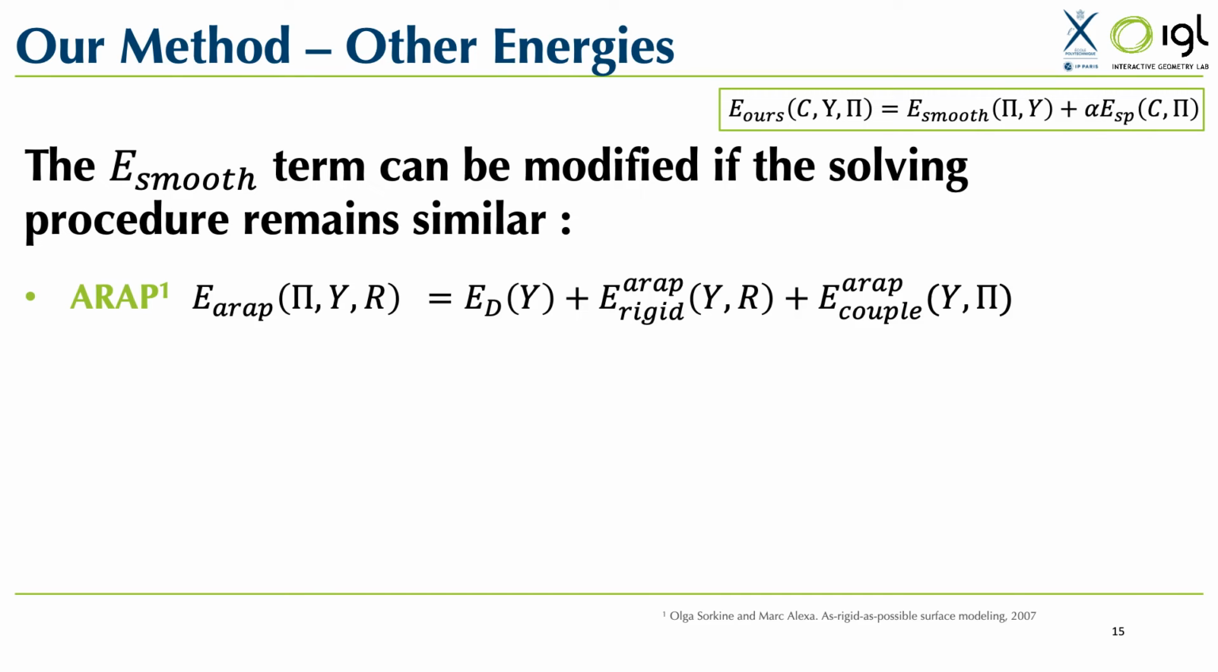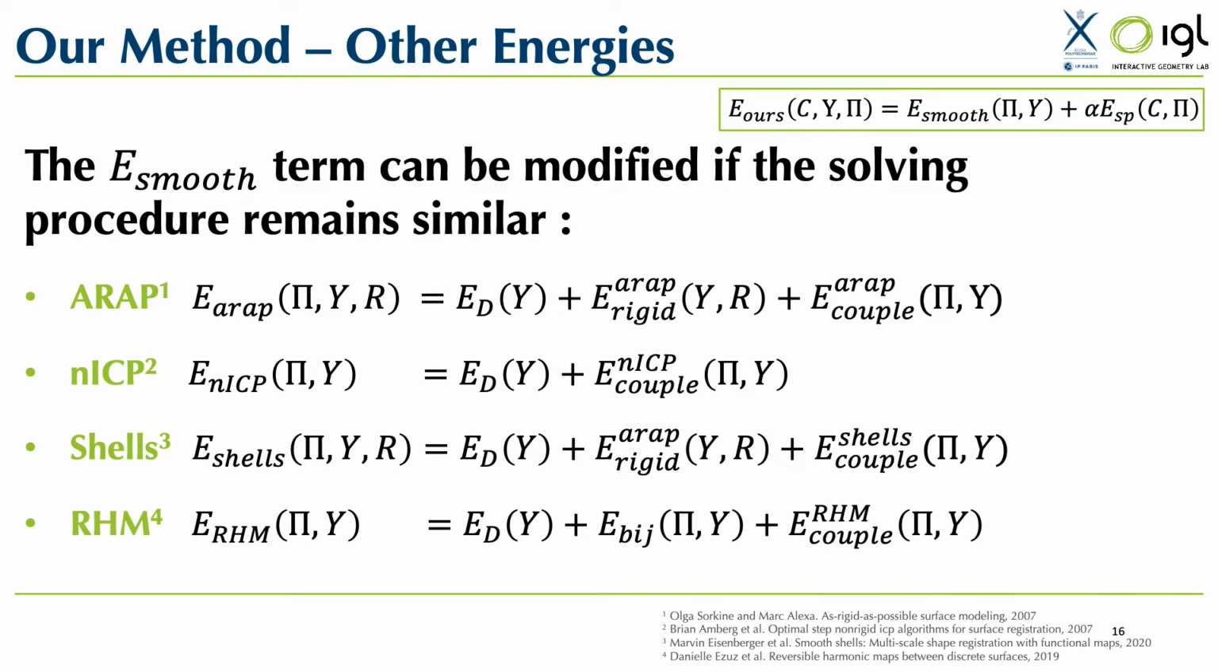For instance, the ARAP energy introduces a new variable R and consists of three terms. First, one which can be interpreted as a Dirichlet energy of the map, a second one which is a local rigidity energy, and the last one which is a coupling between the new variable y and the pointwise map. In particular, we focus on the standard ARAP and non-rigid ICP energies, as well as the ones proposed in smooth shells and reversible harmonic maps.